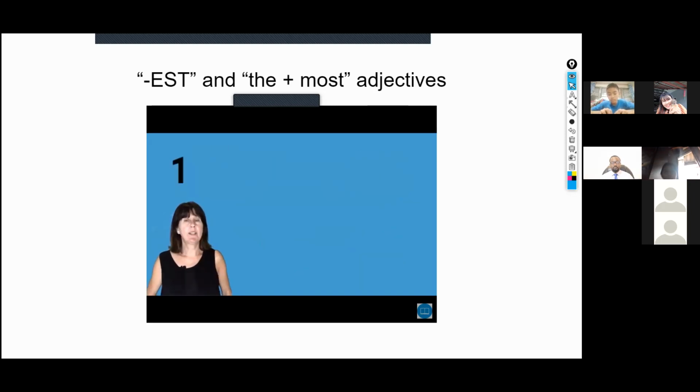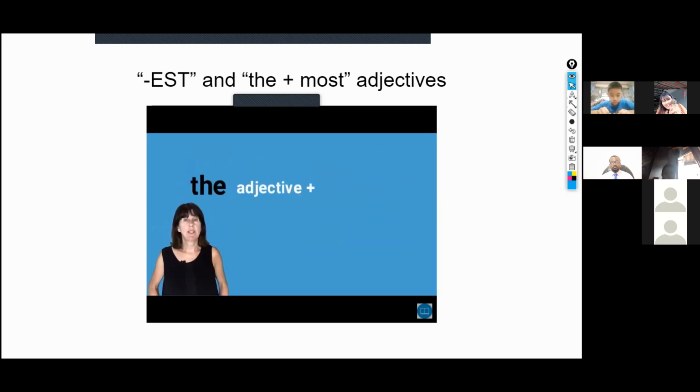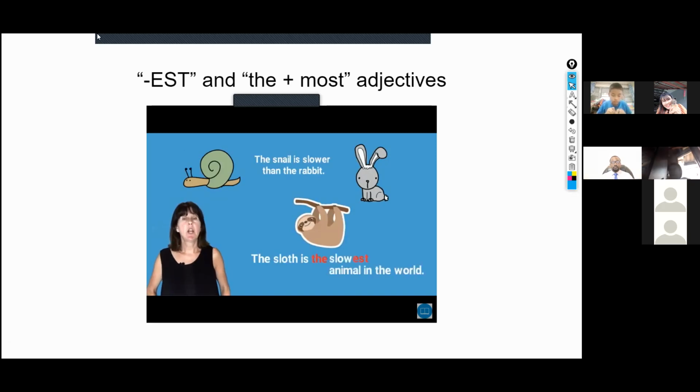When using one-syllable adjectives such as tall, small, or fast, we use the plus the adjective plus est. So let's go back to our snail and rabbit. If we compare the two animals, we say the snail is slower than the rabbit. But if we add the sloth, we say the sloth is the slowest animal in the world.